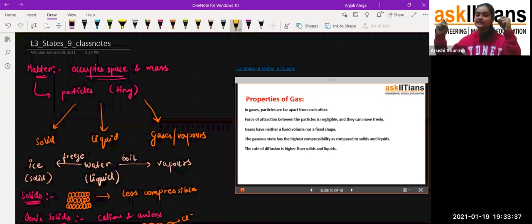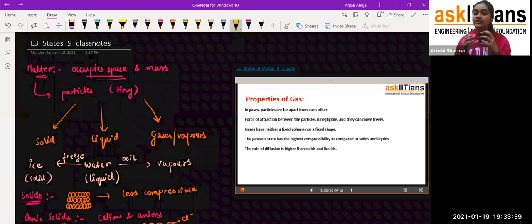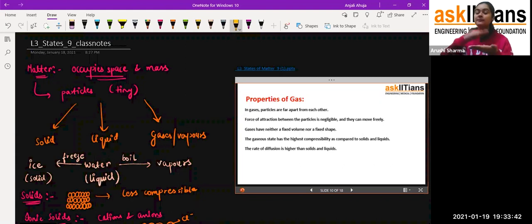When we put pressure on them, the particles try to come closer to each other, due to which the gaseous state has the highest compressibility. We find so much space between their particles that if we try to compress it, the particles can move close to each other. And after compression, we can get either the solid form or the liquid form.